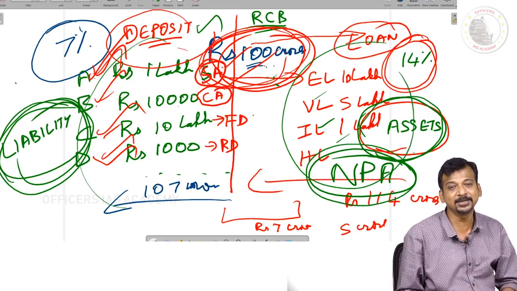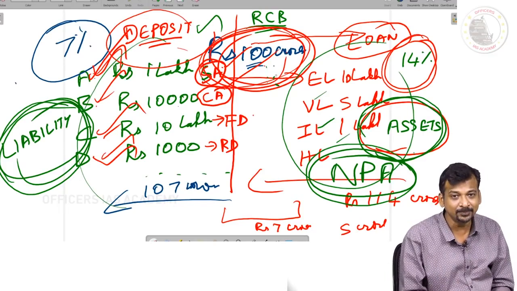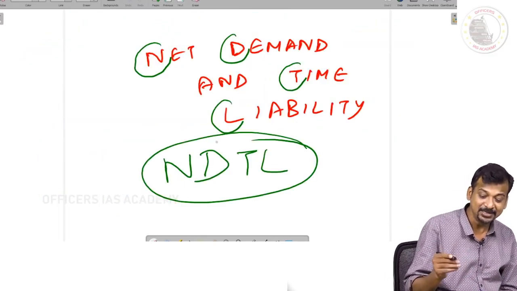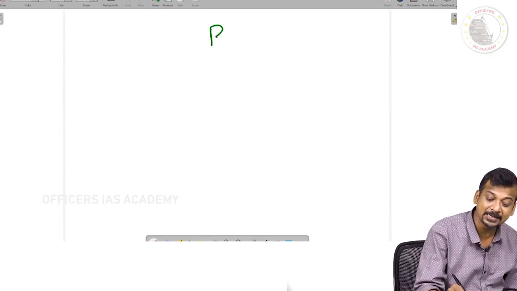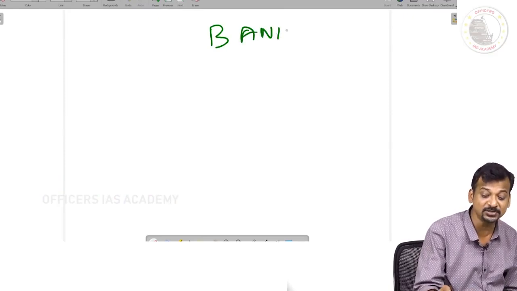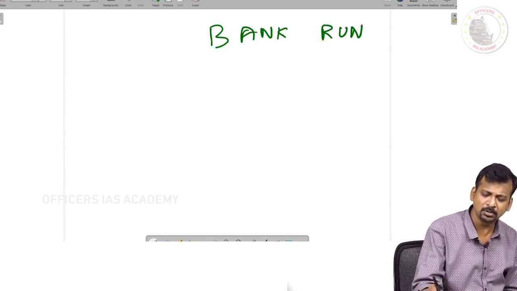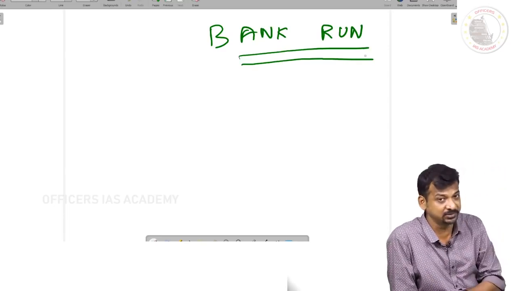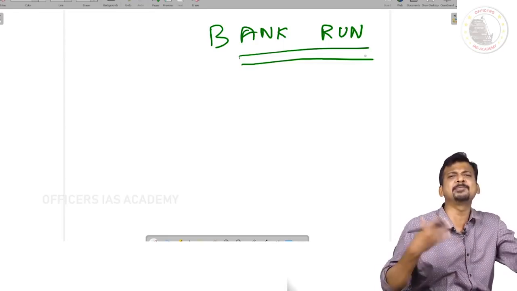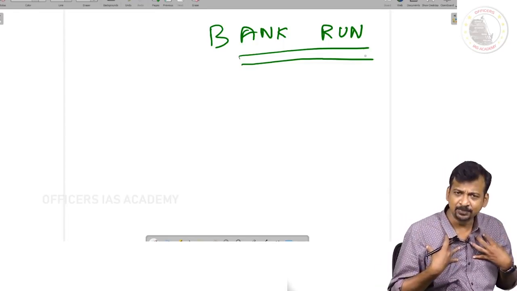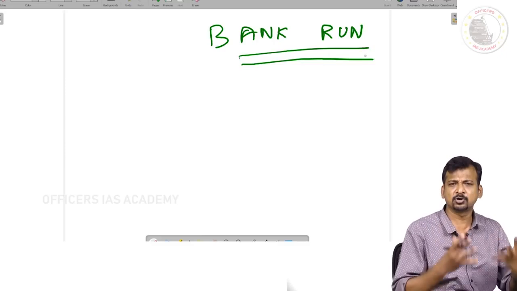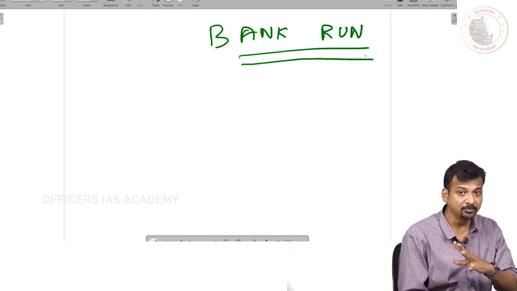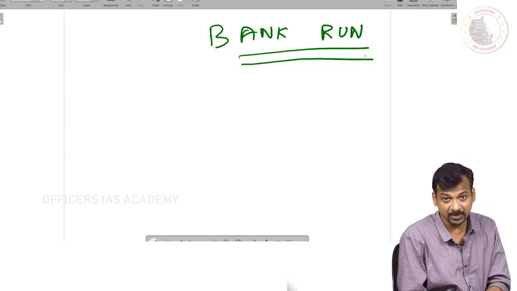But he doesn't have money, because he would have given us loans. This concept is called a bank run. If all of us at a point of time, not necessarily all, even most of us, like with chit funds, it happens, you would have seen on television, many people rush if they get a fear that there will be a problem, that the bank or chit fund is in trouble. We all go and start taking out the deposits.